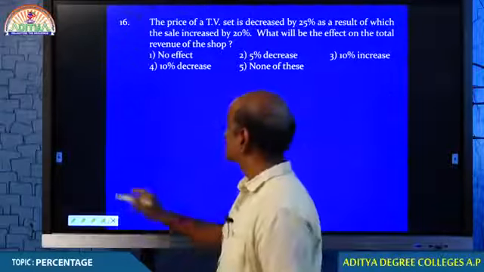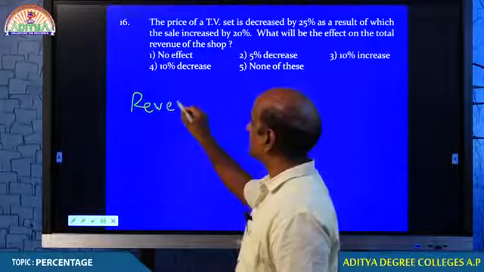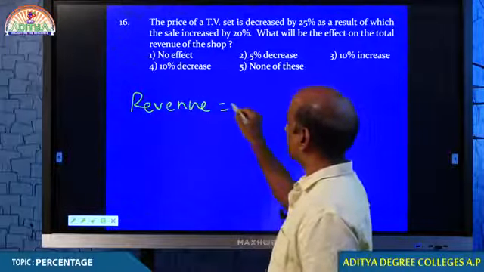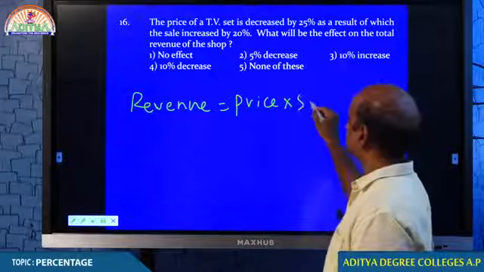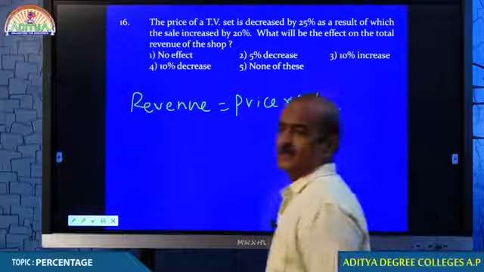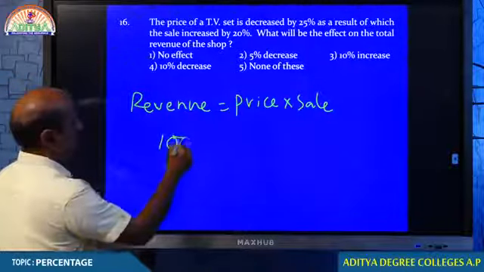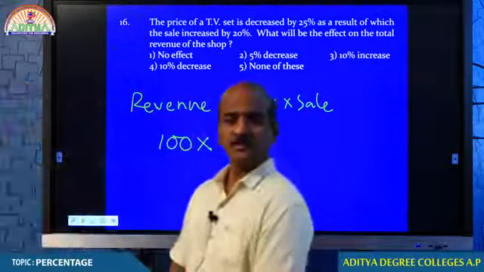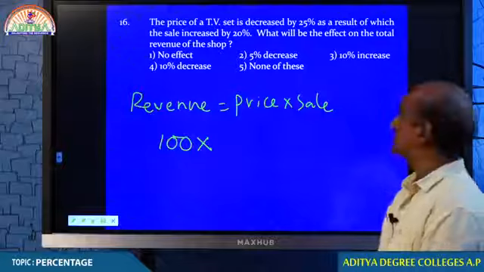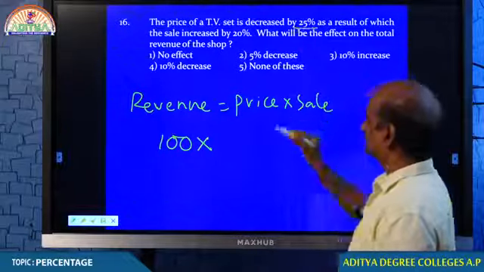Anyway, now you understand the very concept of revenue. Revenue depends on price as well as sale. Let us see that. In this case, let the original revenue be 100, because we want the answer in percentage.